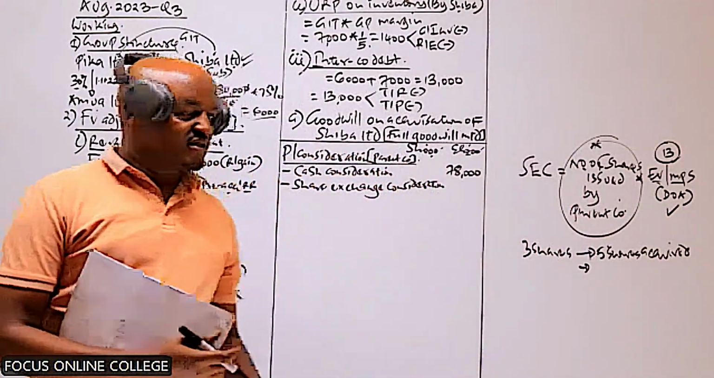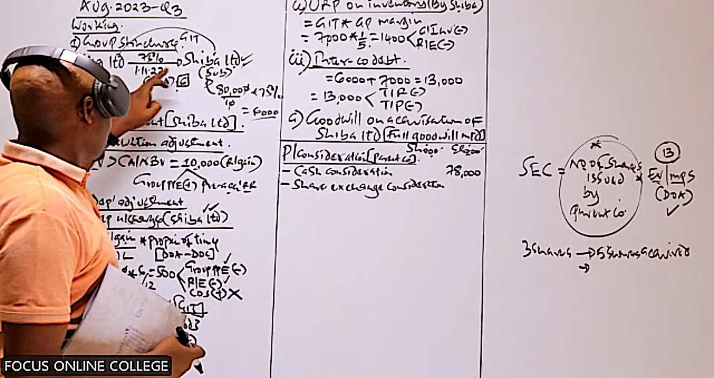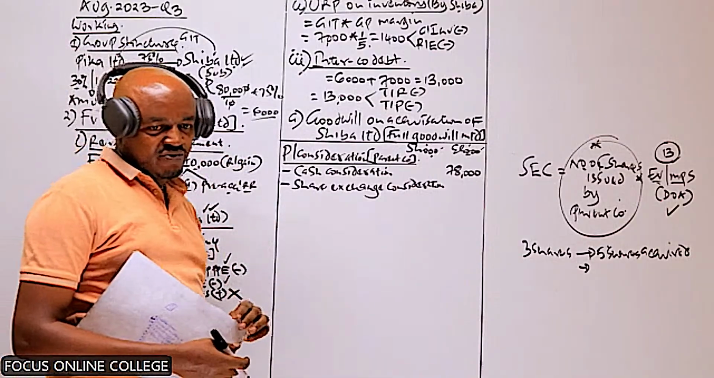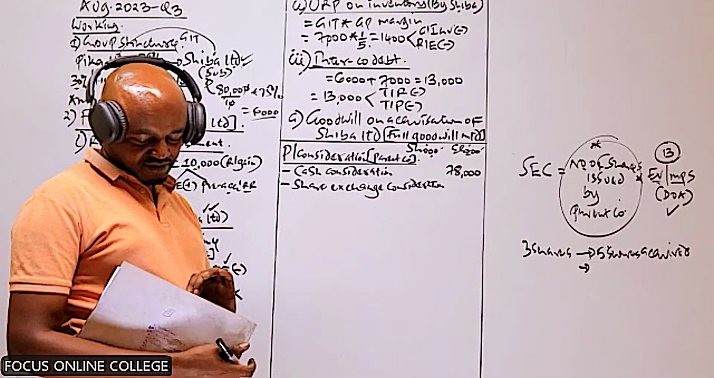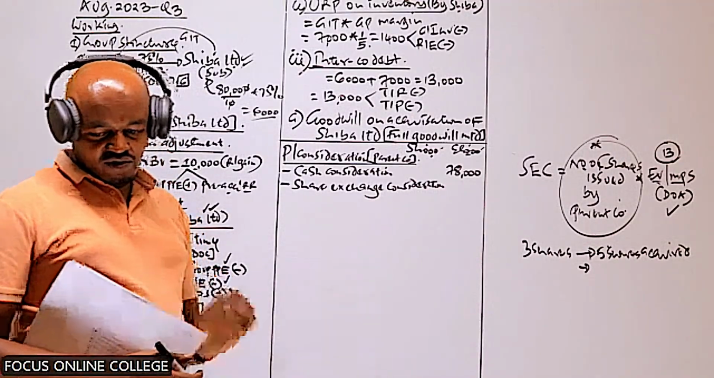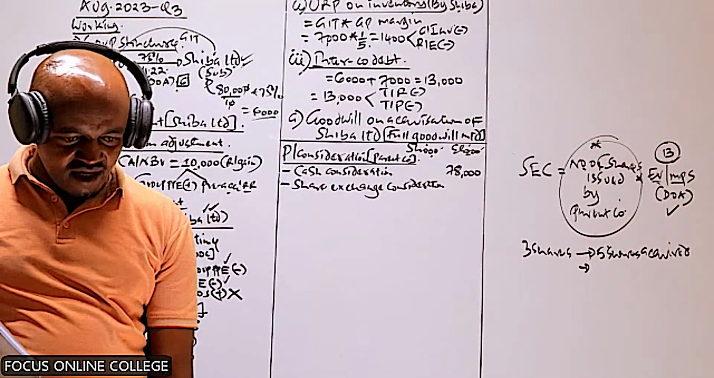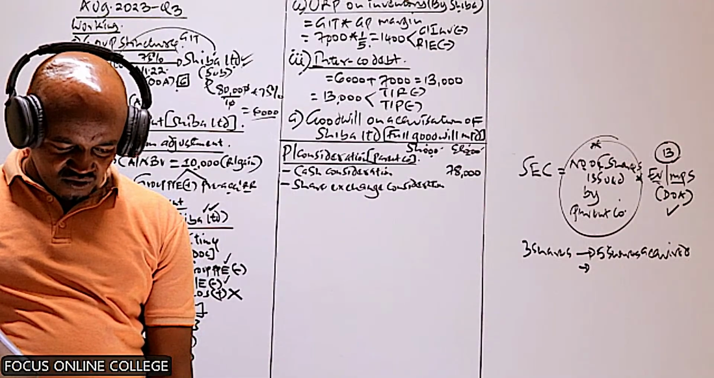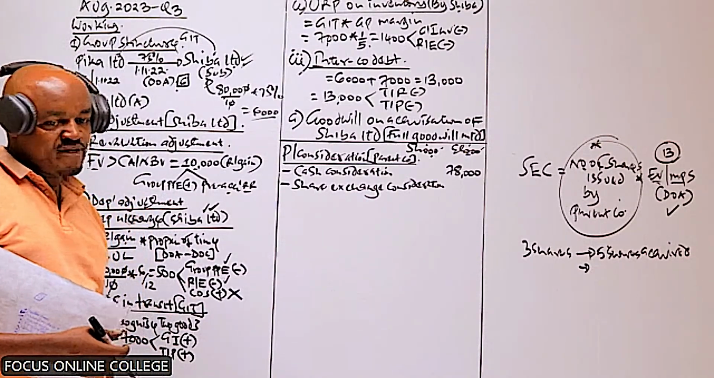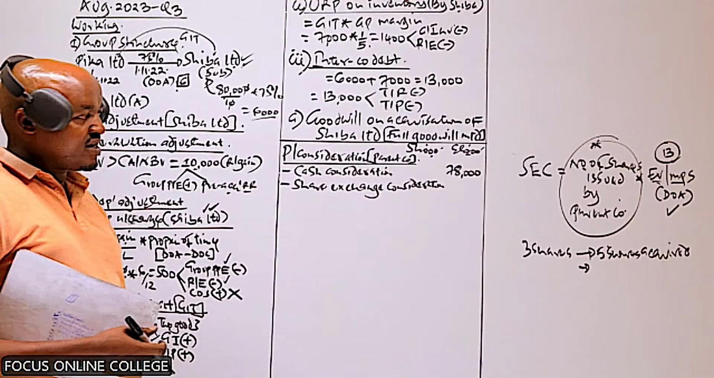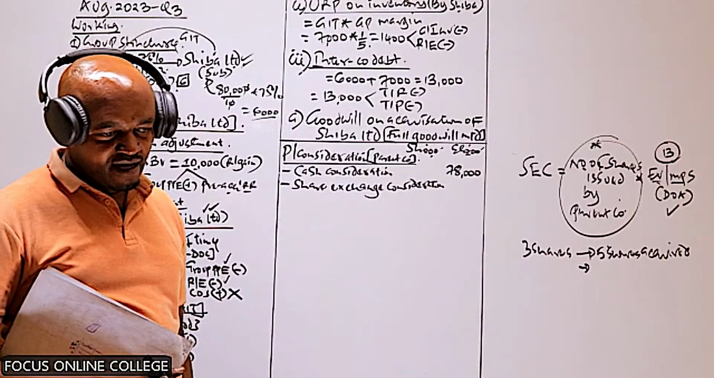Do you know how many shares Pika Limited acquired in Shiba? Do we know how many shares were acquired by our parent company in the subsidiary? How many shares did the parent company acquire in the subsidiary?